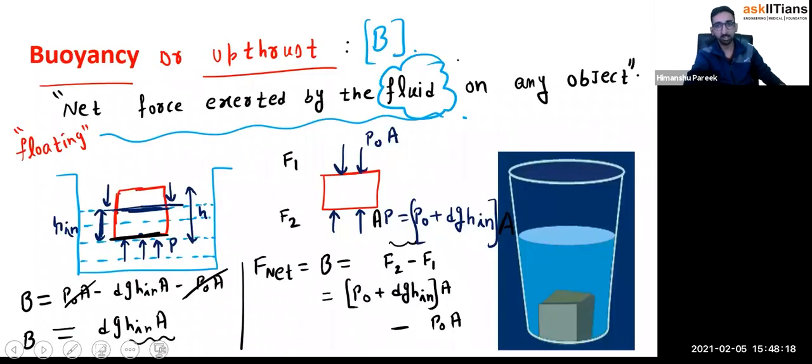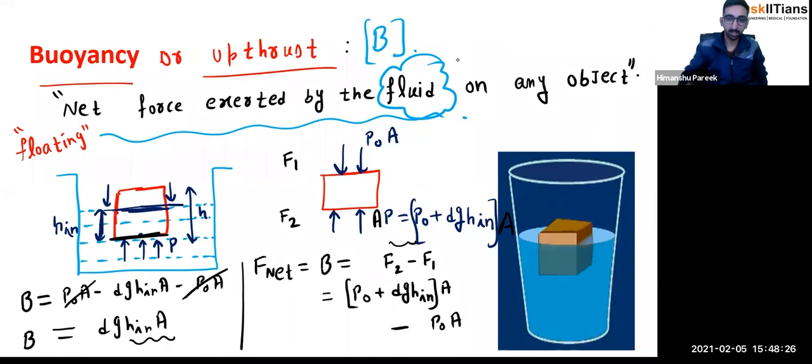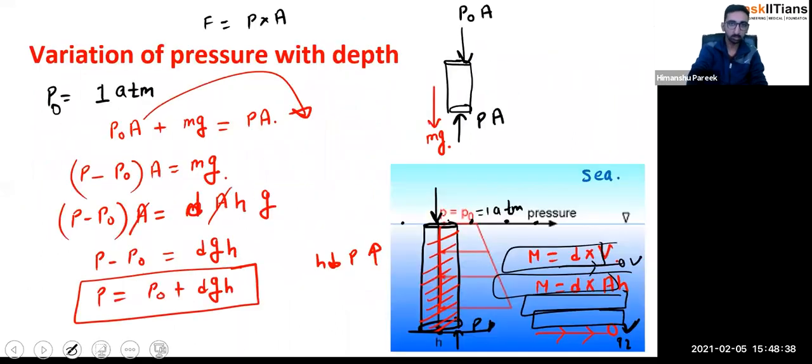So what is d? d is the density of liquid, not the density of the body. Always remember it. d is the density of liquid, because here I have taken P equal to P naught plus d g h. And in this, what is d? Go back. Density of liquid. The cylindrical thing was just an imagination, so do not get confused.